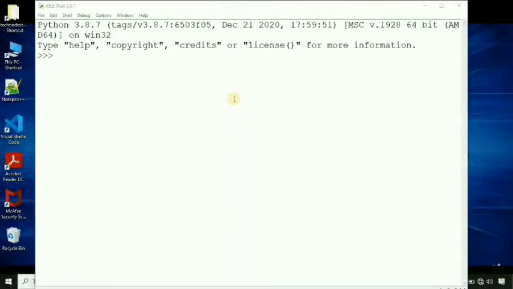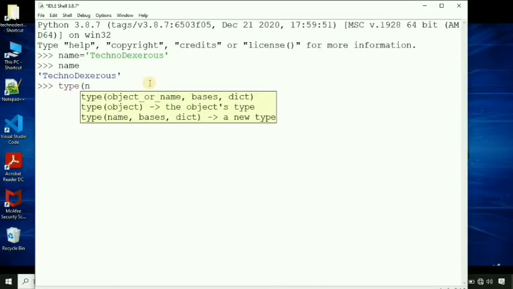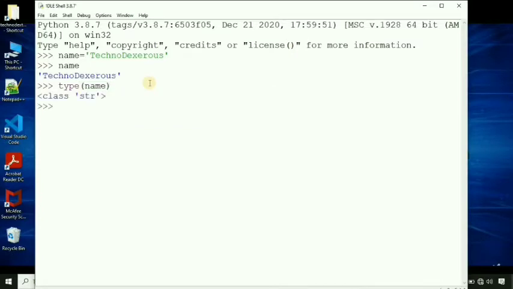Let's perform practicals on string definition. I'm going to define one name variable with the string information TechnoDexterous. Let's print name. It is TechnoDexterous. Let's know the data type of the name variable by using the type method on name. It is class str. That means the name variable has the data type of string.